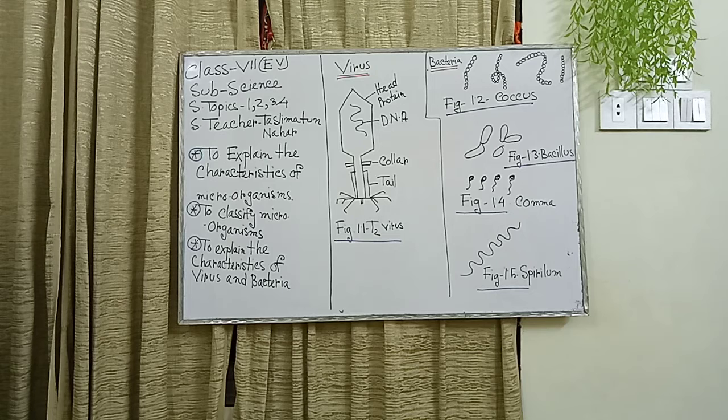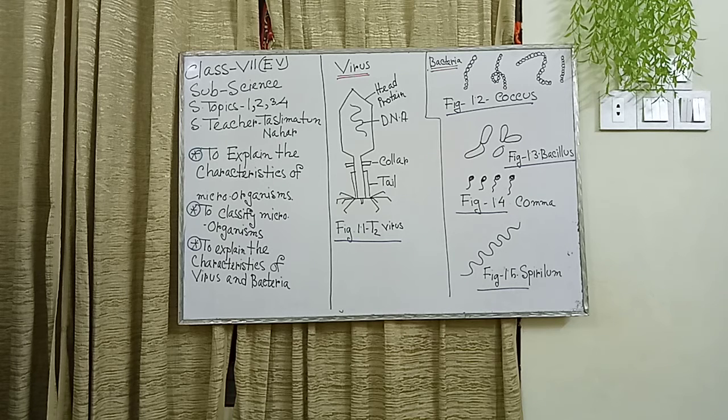Akaryota or acellular. These organisms are so small that they cannot be seen even under a light microscope. An electron microscope is needed to see them, such as virus. So, this type, virus, we can see only with the help of the electron microscope.